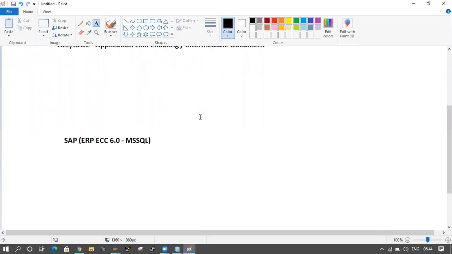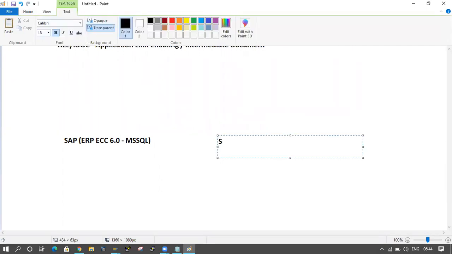So SAP is introducing S/4HANA. The version is S/4HANA and it has its own database. If you are working on S/4HANA, then the database must be the HANA database only.